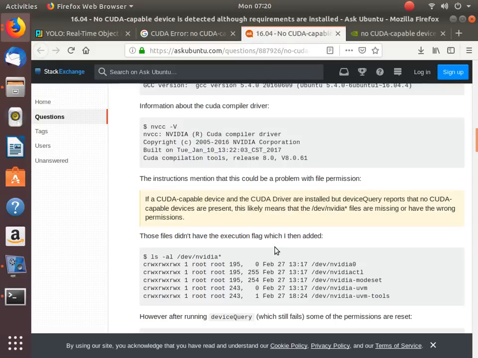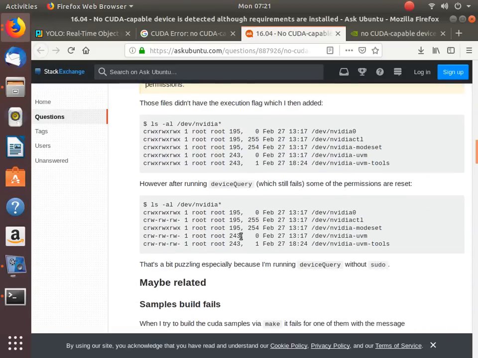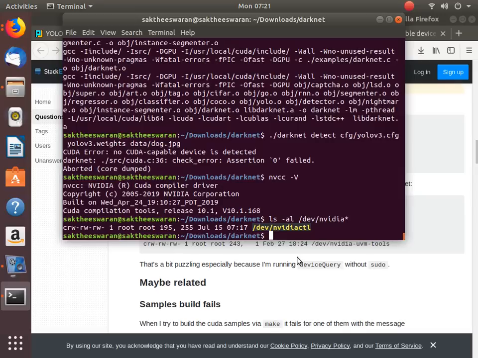If the CUDA capable device and the CUDA driver are installed, but deviceQuery reports no CUDA capable devices. So install the CUDA capable devices now. Go here, install the CUDA capable devices. Only one has been reported.